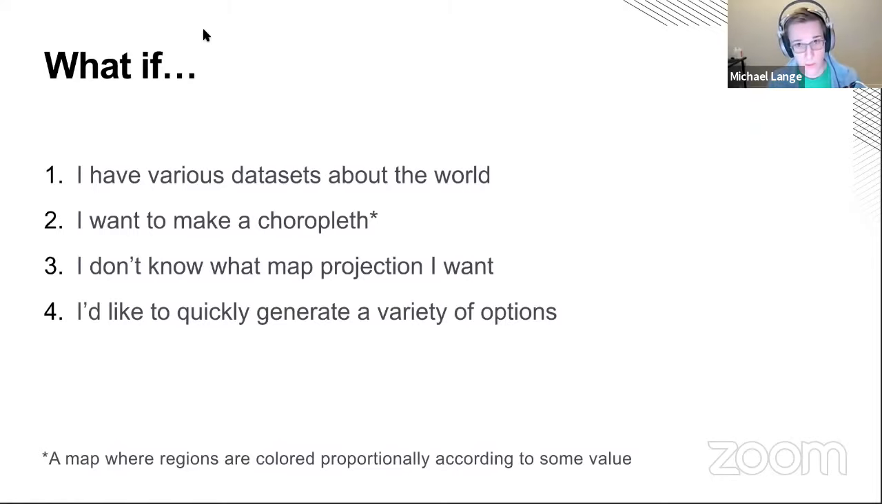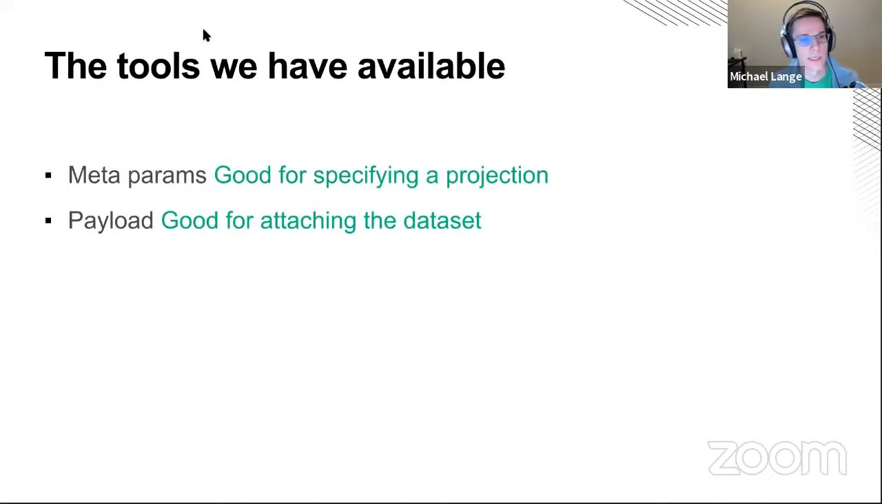How can I do this with a parameterized job? Let's consider the tools we have available. We know we have metaparams, which are those to pass in quick little strings or identifiers, and then a payload for sort of a larger blob of information. So this sounds like it maps to what we need. The metaparams could be good for specifying a projection, since that's just going to be like a little string. The payload will be better for attaching the entire data set, right? Big old blob of data, makes sense.